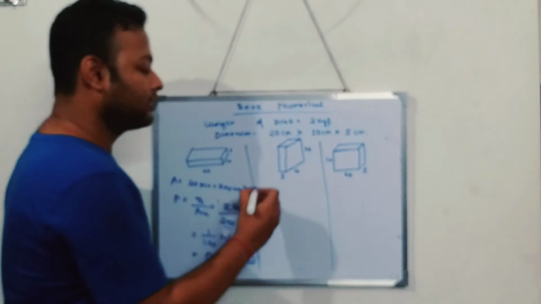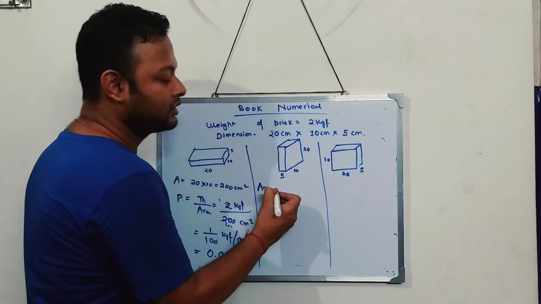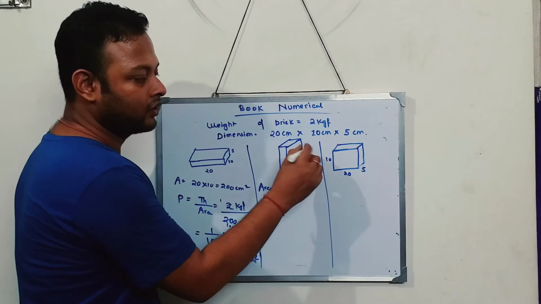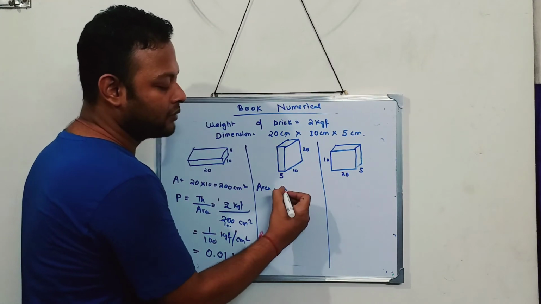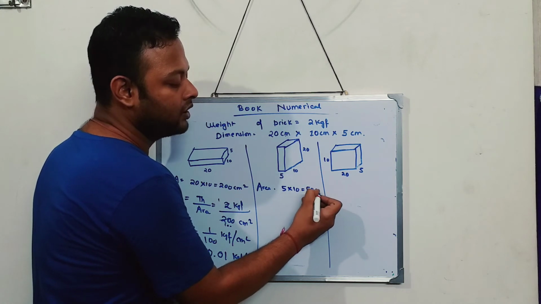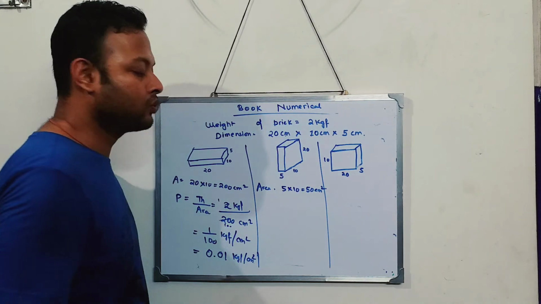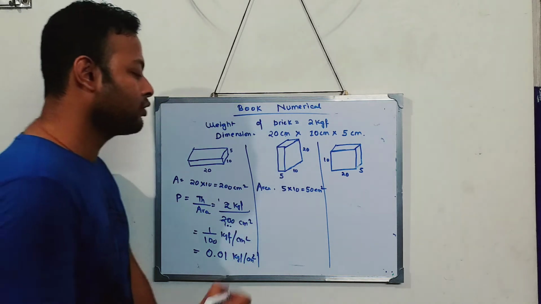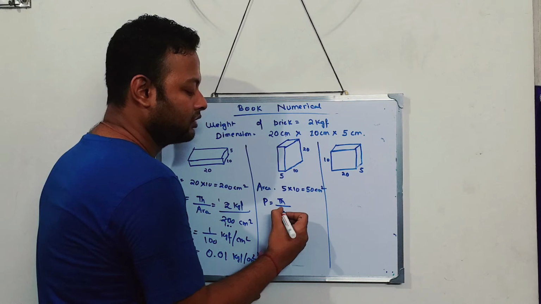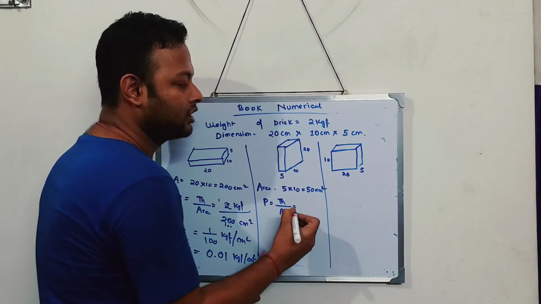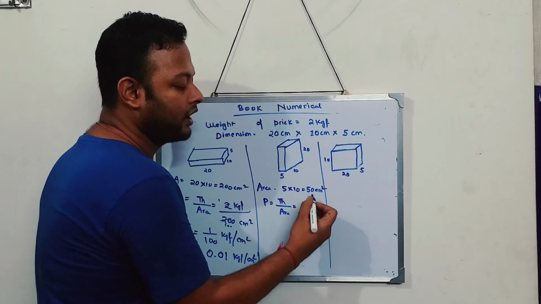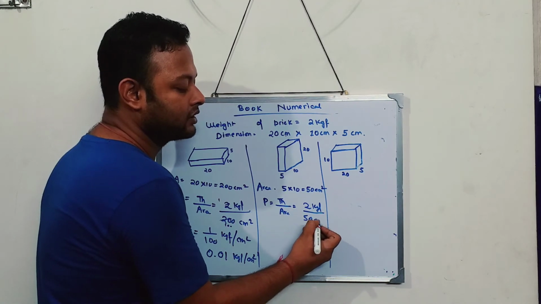Now coming over here, what is the area in contact? This 20 has nothing to do with the area. This and this, so area becomes 5 into 10, which is equal to 50 centimeter square. So what is the pressure right now? Pressure is equal to thrust by area. Thrust is 2 kgf, and area is 50 centimeter square.